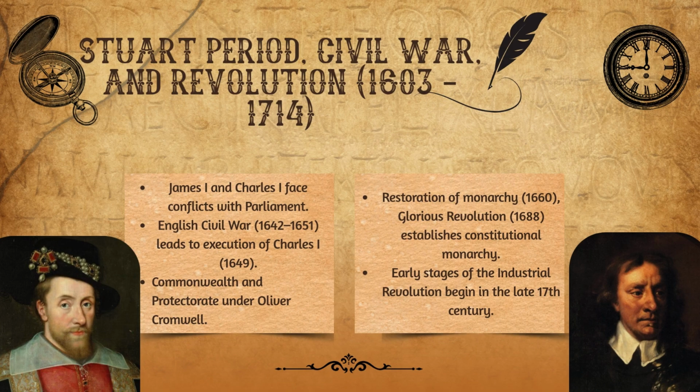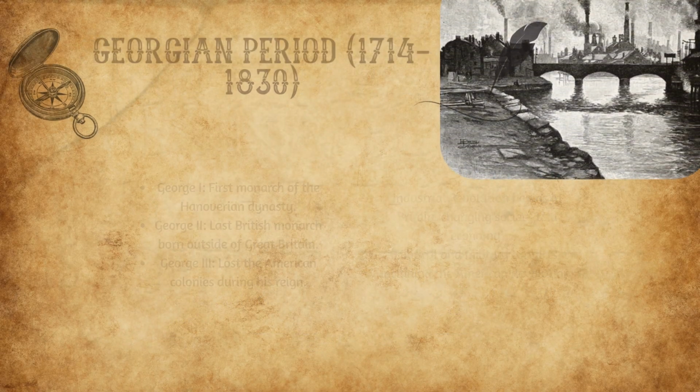In 1660, the monarchy is restored and Charles II becomes king, marking the end of the Republic. So the English Republic lasted for only 11 years, the only ones in its entire history that England ceased to be a monarchy. The Scottish Parliament signed the Treaty of Union with England in 1706. The early stages of the Industrial Revolution begin in the late 17th century.